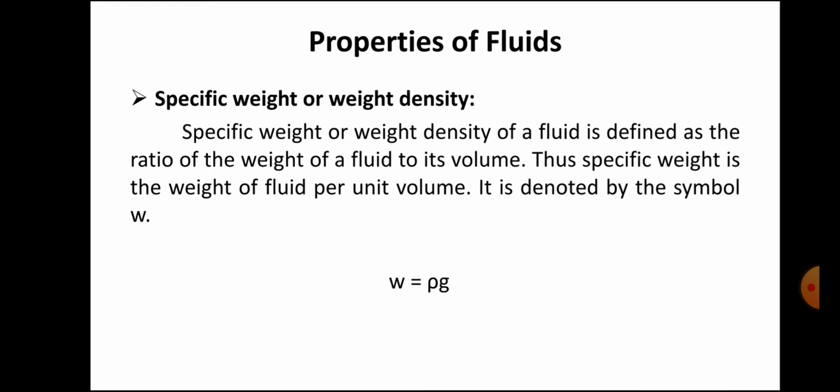Okay, now another property of the fluid is specific weight, or we can also say weight density. So what is specific weight? Specific weight or weight density of the fluid is defined as the ratio of weight of fluid to its volume, or we can also say that it means weight of fluid per unit volume, which is denoted by the symbol W.